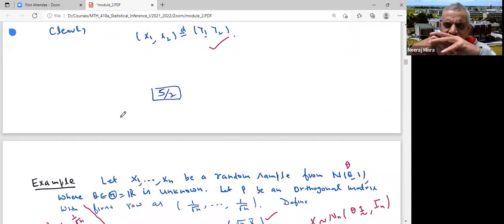Now you understand that it is sufficient in the sense that if I know the value of T, I can generate an observation from the original population. So in that sense I am not losing any information. T has all the information, because once you know the value of T, you can get the observation from the original population.